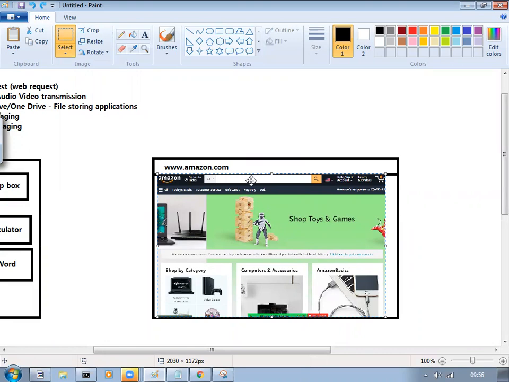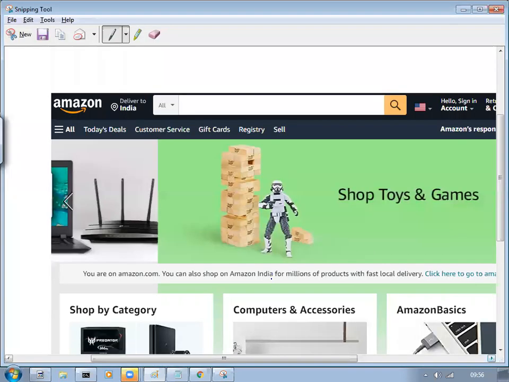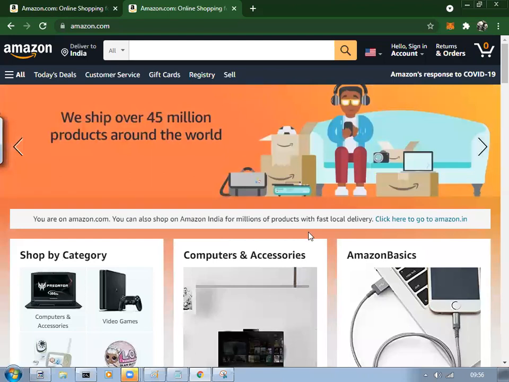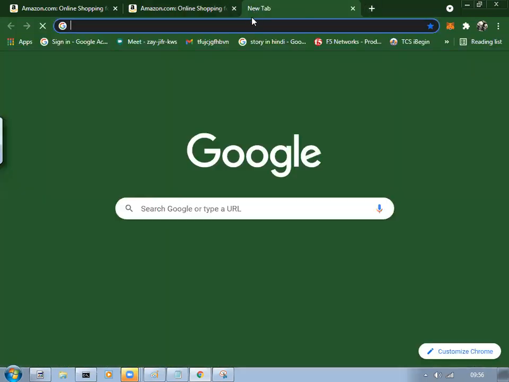It reached the internet, passed through so many routers, and reached the server where all this web page information is present. It brought that information and displayed it on my screen. Within this fraction of a second, so much is happening. You want to see what is happening; don't get scared.